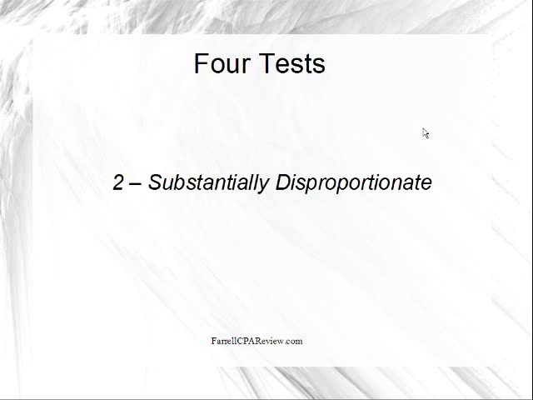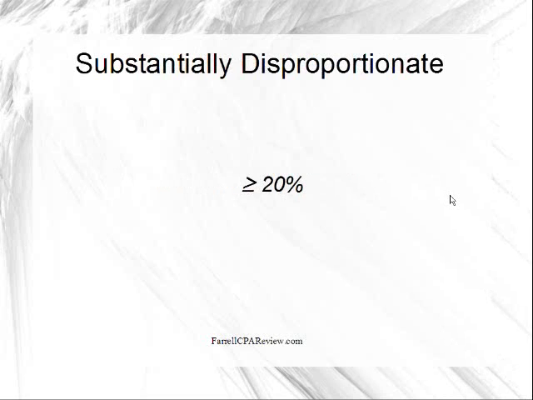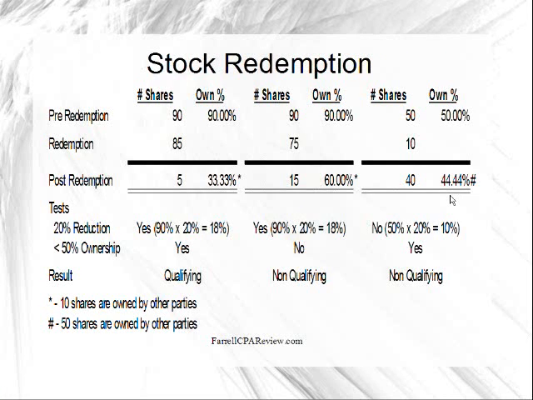The second requirement when you have a qualifying stock redemption is the redemption has to be substantially disproportionate. That means that after the redemption, the shareholder's interest in the company must have declined by at least 20%, and after the redemption, the shareholder owns less than 50% of the company. Look at a couple of examples.